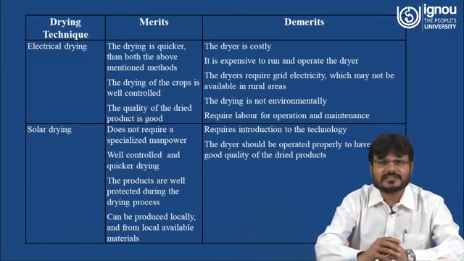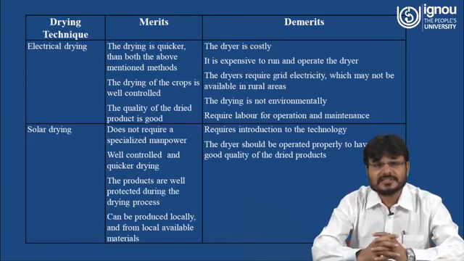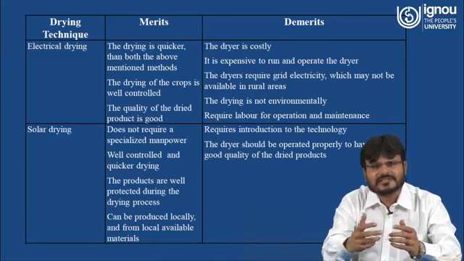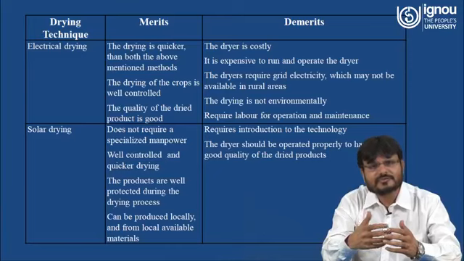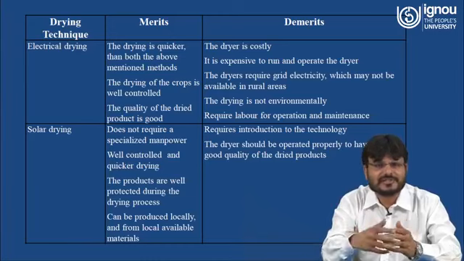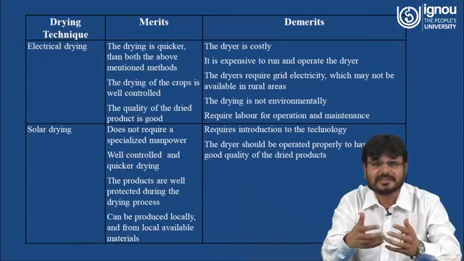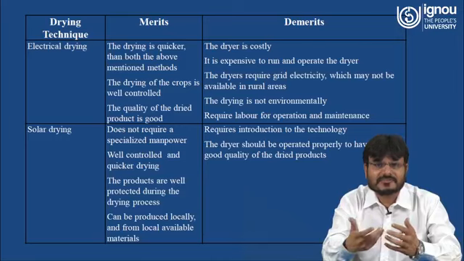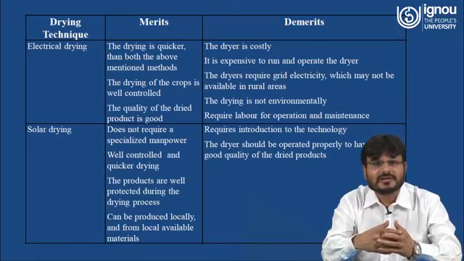Another one is electrical drying. As the name is indicating, you have to operate the electrical appliances, and that means you need electrical power from the conventional power plant. If you are using the power from the conventional plant, then again coal is coming in the picture. If coal is coming in the picture, there is again pollution, there will be carbon dioxide emission. So this drying is basically quicker. This is a merit, no doubt about it, in comparison to the above last two methods.